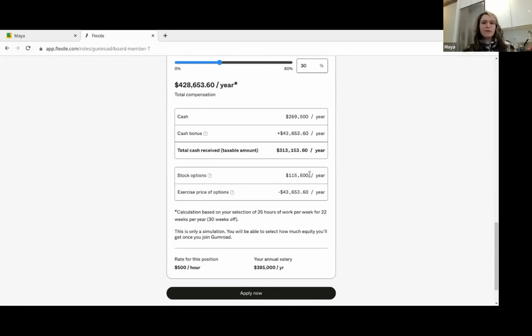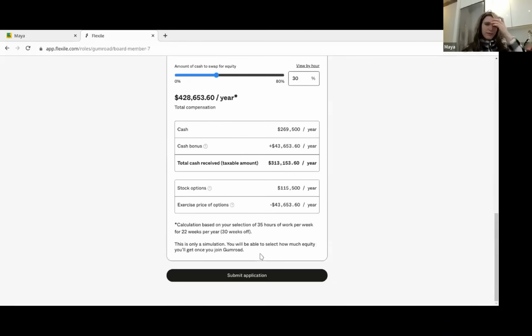And you can see the quick overview of you would get this much in cash immediately. This is the cash bonus you would receive at the end of the year. So this is the total cash you would get a year. The stock options, which you could then exercise. And here, a lot of overview to give you an initial idea of how much you would make at Gumroad. And then I would like to apply.